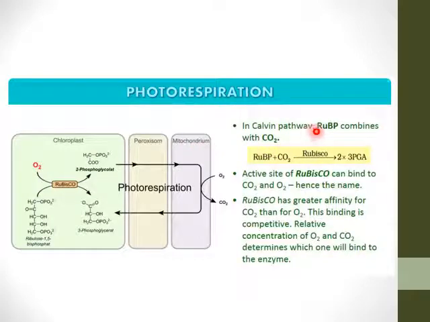So in the Calvin pathway, ribulose bisphosphate combines with CO2 to form 2 molecules of a 3 carbon compound, that is phosphoglyceraldehyde. Active sites of Rubisco can bind to CO2 or O2. Hence the name ribulose bisphosphate carboxylase oxygenase. It has a greater affinity for CO2 than O2, and this binding is competitive. The relative concentration of O2 and CO2 determines which one will bind to the enzyme.